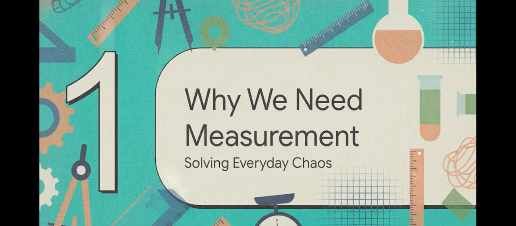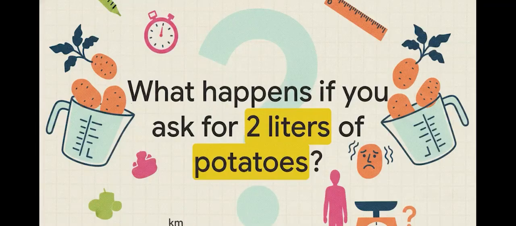Kicking things off with Section 1, Why We Need Measurement, or as I like to call it, Solving Everyday Chaos. I mean, think about it. What happens if you walk into a market and ask for 2 liters of potatoes? The vendor's going to look at you like you've completely lost your mind, right? Or imagine telling someone, hey, my height is 6 kilometers, or my weight is 80. Without giving a unit, it's practically impossible to understand. In physics, which is the exact science of nature, guessing just doesn't cut it. We desperately need precise standards.